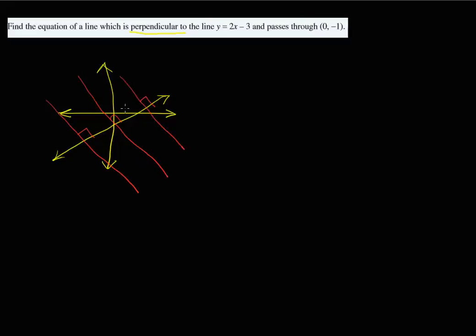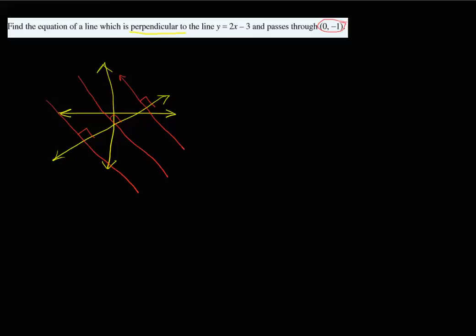However, they give us a bit more information. They tell us that it has to pass through the point (0, minus 1). Well, that's very helpful. So what we know then is that our line, not only is it perpendicular to the line y equals 2x minus 3, it passes through the point (0, minus 1).